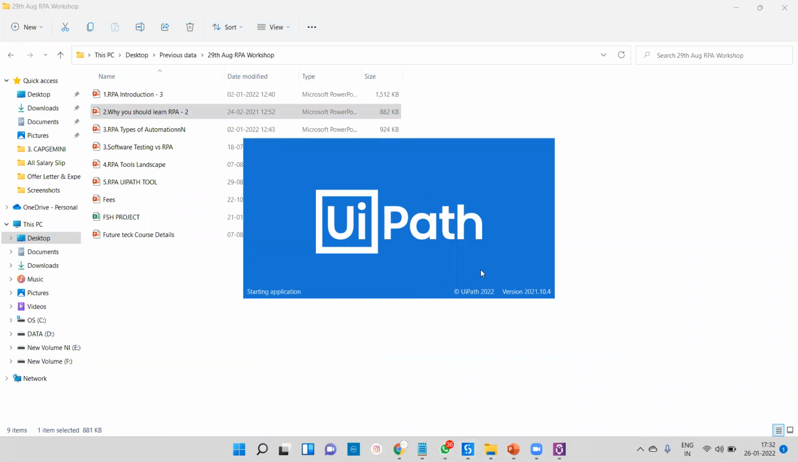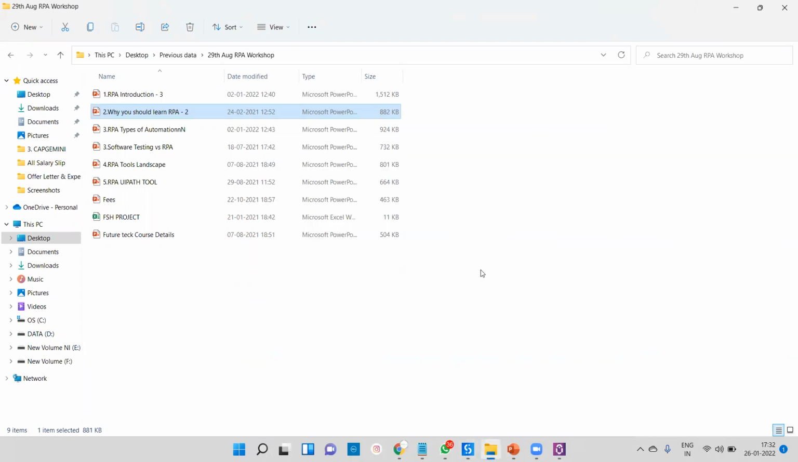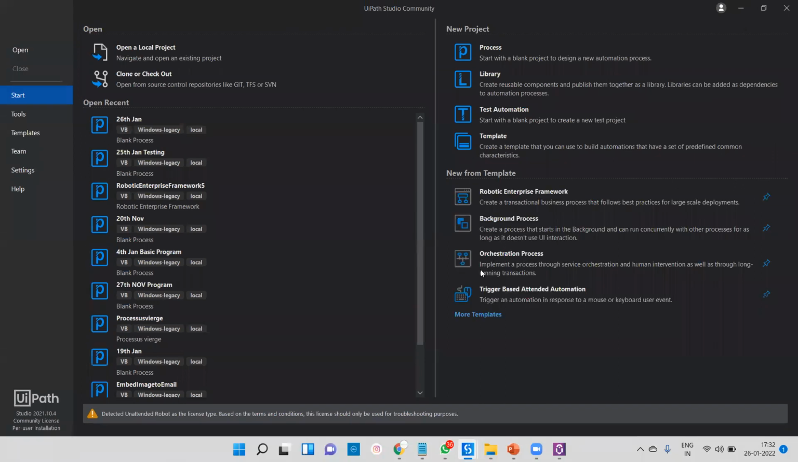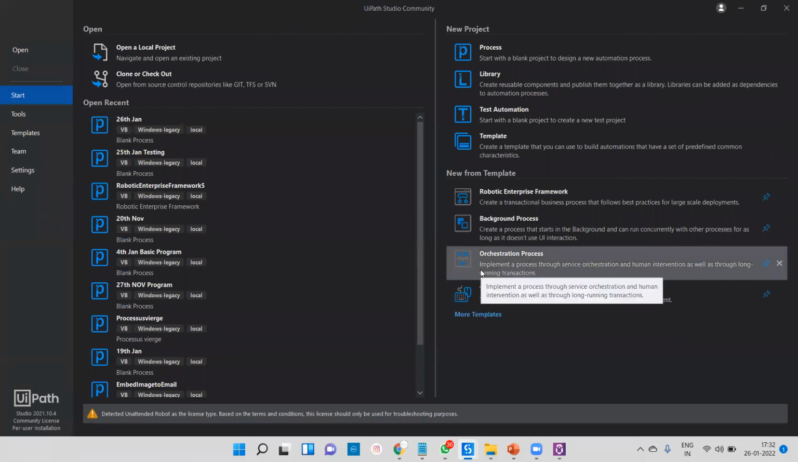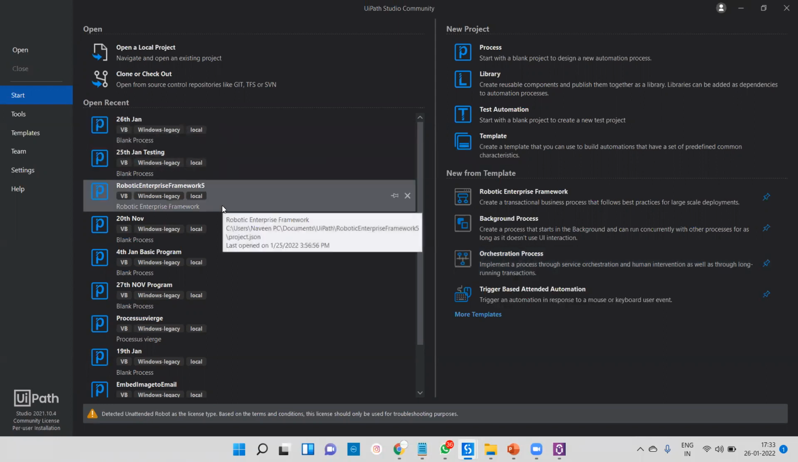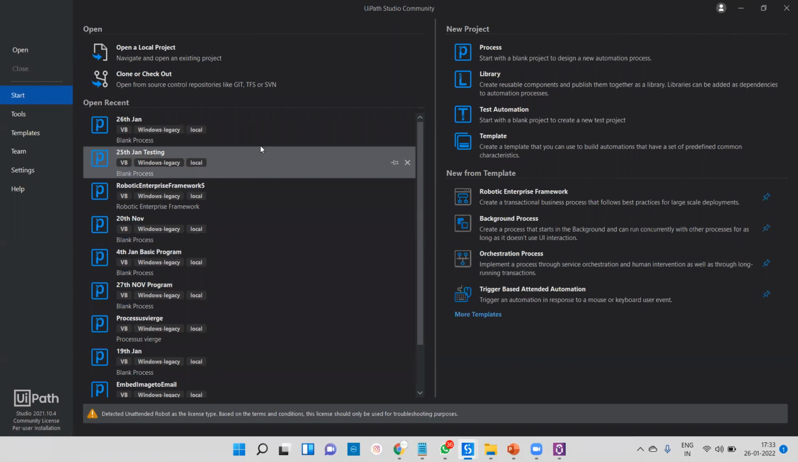And here you can see the starting application version is 2020.10.4. If you appear for any interview, this type of question they can ask you: what is your current version and which version are you working on right now. So right now you can see this is the home page and this is the main page of your UiPath. The first time you will get this page. Okay, you can see I've already created n number of projects, and multiple things like framework.